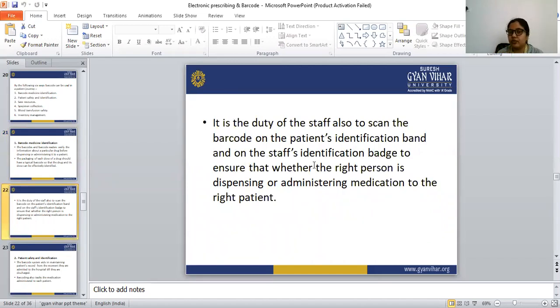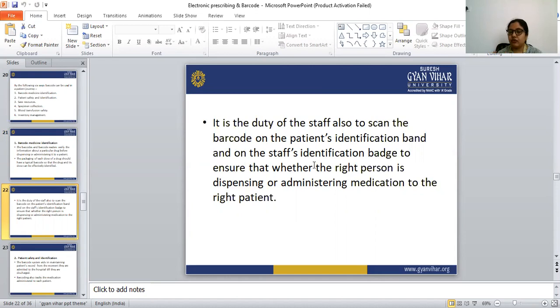The staff of that hospital also have a badge. The duty of the staff is to scan both the patient's wristband and their own badge before giving any medication to the patient.